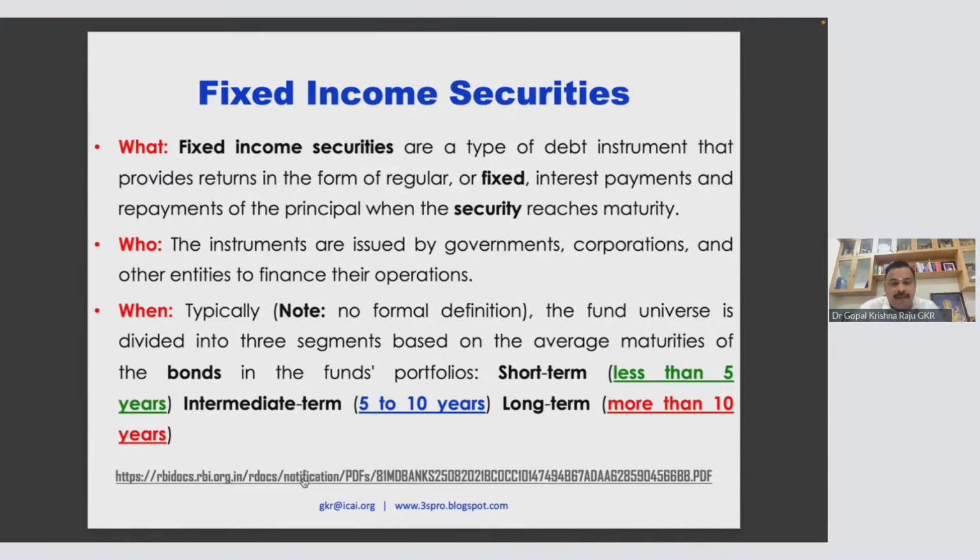This is a very big subject. A perpetual bond or perpetual debenture may be a theoretical concept, but practically you don't have such a bond or debenture which will be perpetual.